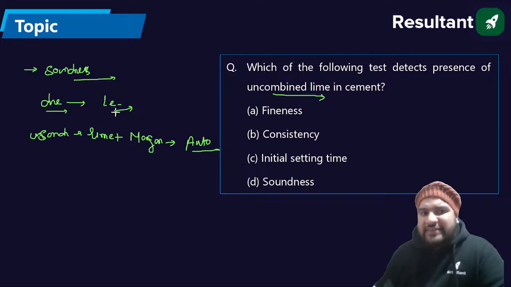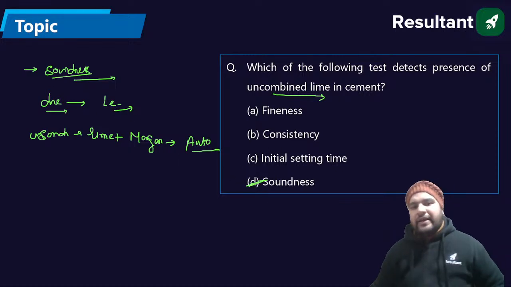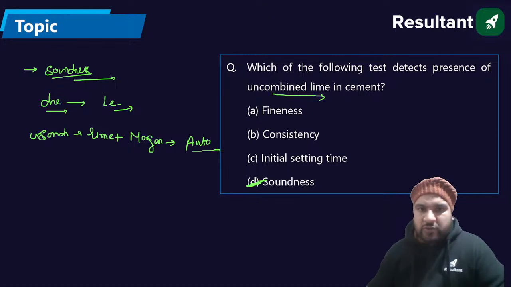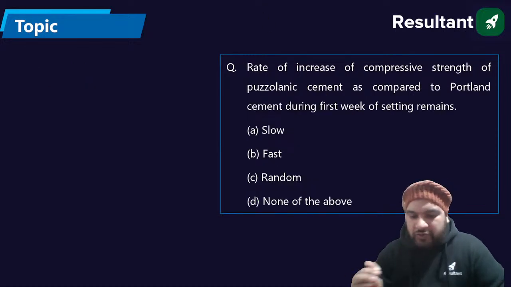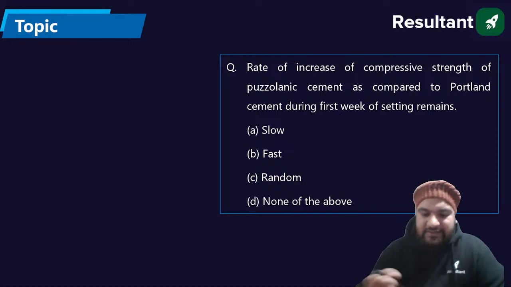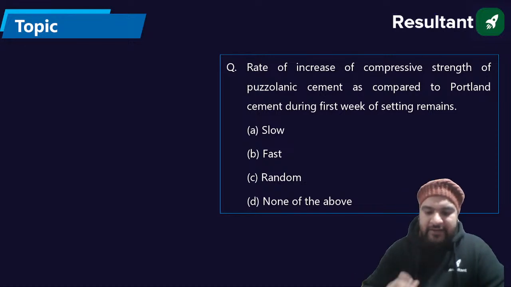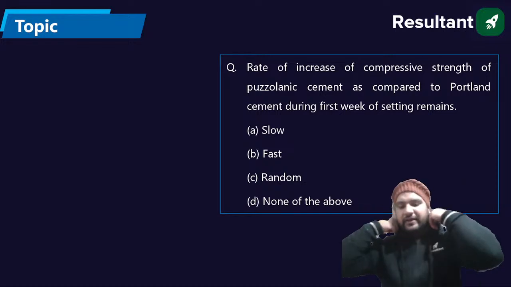So the Le Chatelier apparatus gives the unsoundness due to lime only. Next question for you. I want Santosh, Vinay, everyone's answer. These questions are very important regarding the RRB JE.